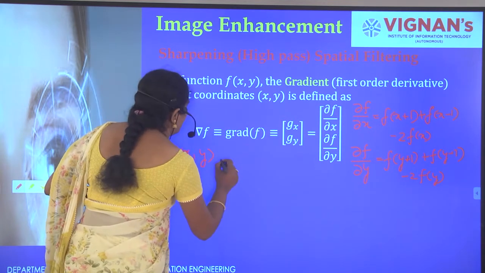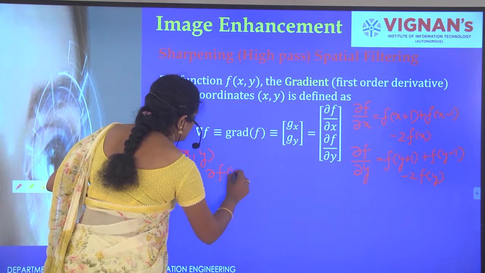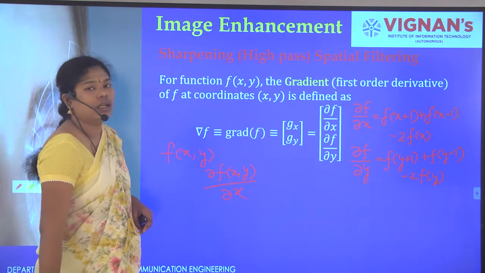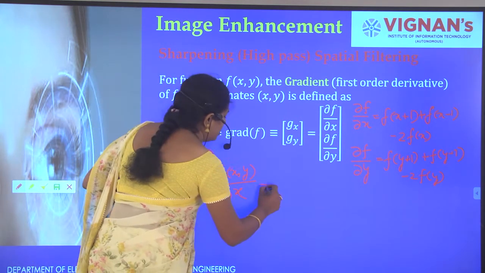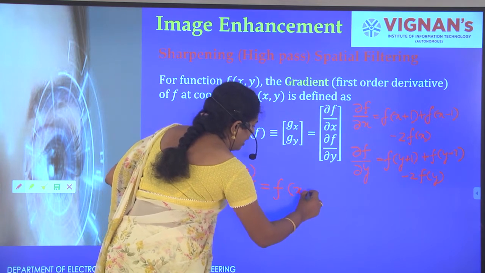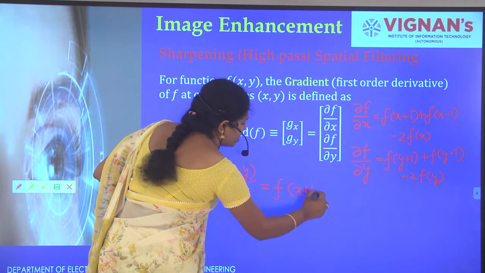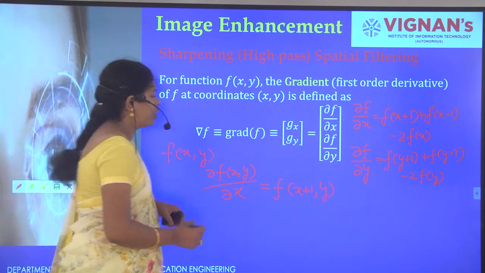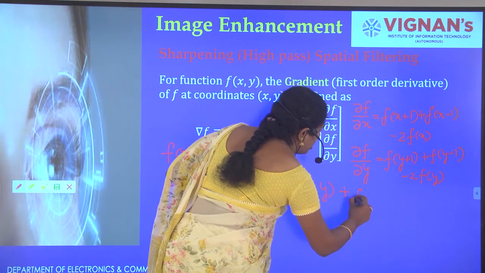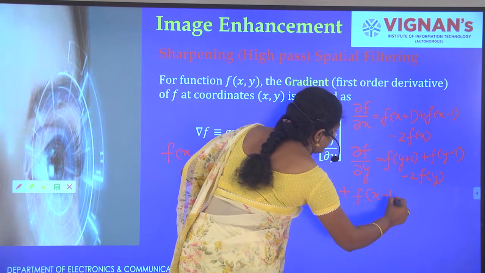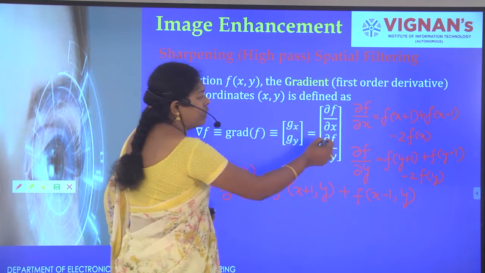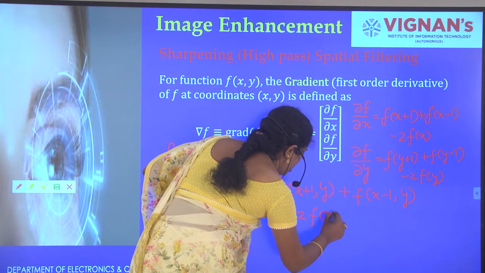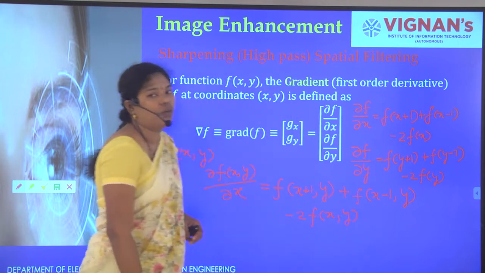So dou f of xy with respect to dou x, that is with respect to x, is nothing but f of x plus 1 comma y, where y we are making a constant, plus f of x minus 1 comma y, minus 2f of x comma y.